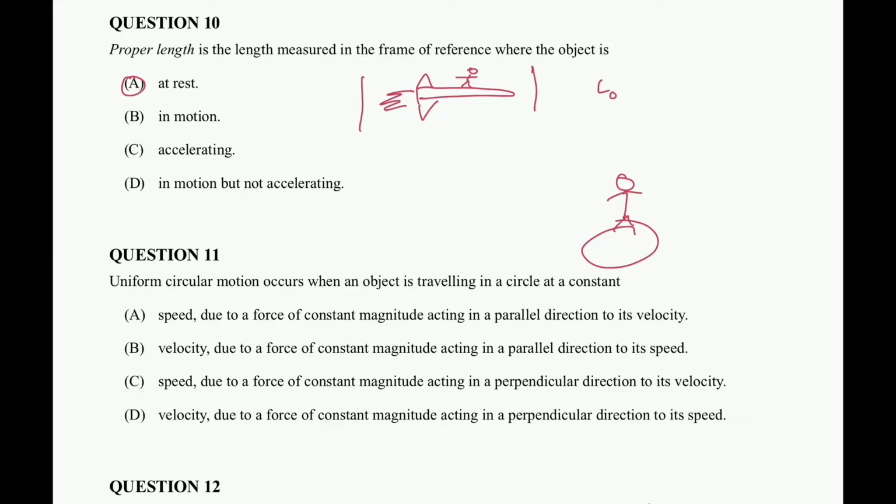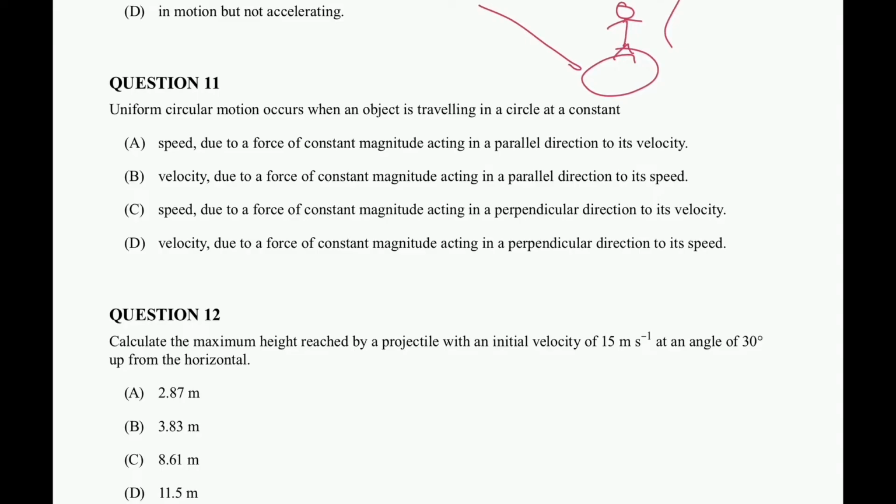So our L naught is the proper length, and you can calculate it in your length contraction formulas. L is equal to L naught multiplied by the Lorentz factor, which is the square root of 1 minus v squared over c squared. So the proper length is the length measured in the frame of reference where the object is stationary. That is the person who's actually on the object, the at rest frame, whereas the in motion is from the observer's perspective, watching.